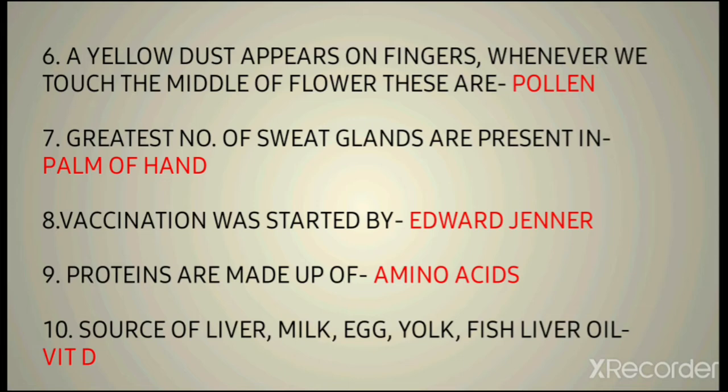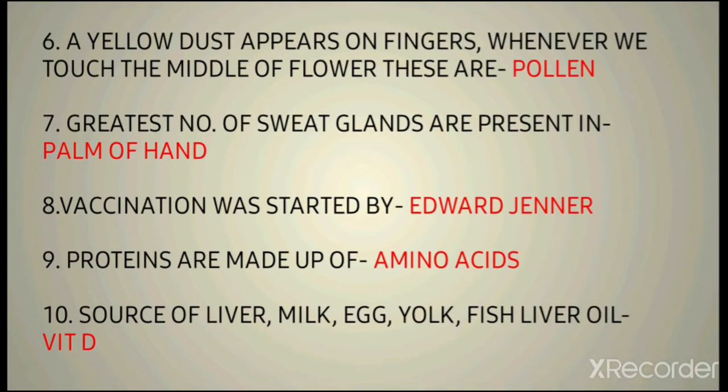The next question is, vaccination was started by whom? It was started by Edward Jenner. Then the next question is, proteins are made up of what? Proteins are made up of amino acids only. The 10th question is, sources like liver, milk, egg yolk, fish liver oil. All these sources are of vitamin D. Vitamin D is found in large amounts in these food items, so they are the sources of vitamin D.